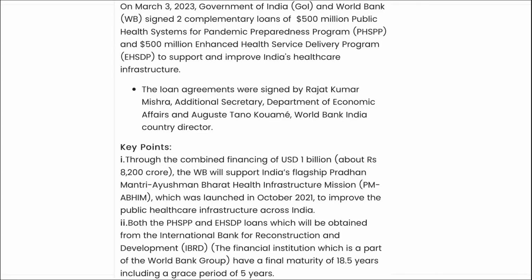Now if we talk about this program only, you can see here that $500 million will be provided to the healthcare system for the pandemic preparedness program, and $500 million for the enhanced health service delivery program to support and improve India's healthcare infrastructure.